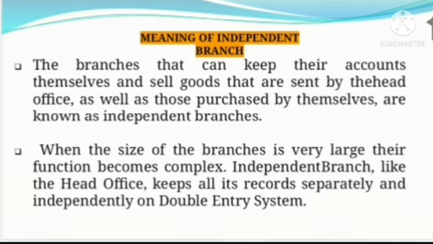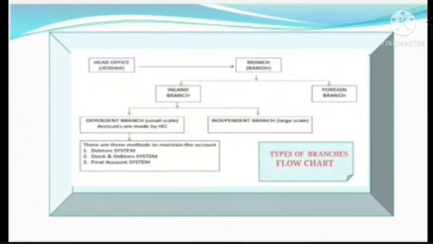Next, let us see the flowchart of types of branches. Head office, branch. Branch is separated into inland branch and foreign branch. Inland branch is separated into dependent branch and independent branch. Dependent branch has three methods to maintain the accounts. Number 1, debtor system. Number 2, stock and debtor system. Number 3, final account system.